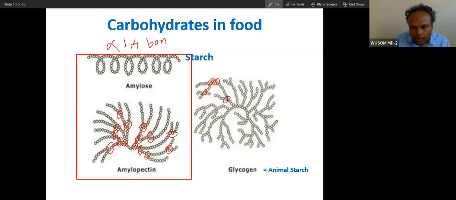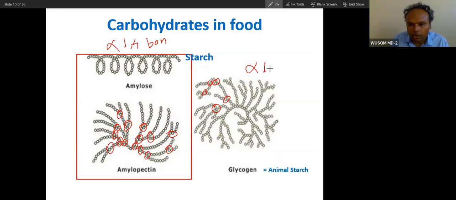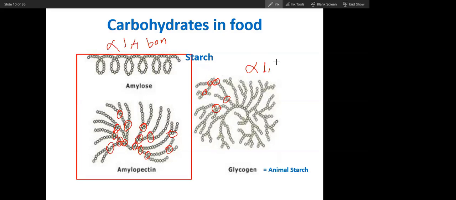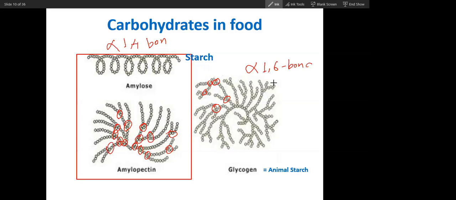Wherever there is branching, which type of bond will you find at branching? Tell me. Yes, Bilal. At branching, what type of bond will you find? Alpha 1,6. Yes, alpha 1,6 bond. In a straight chain, it is alpha 1,4. Yes, at branching alpha 1,6.